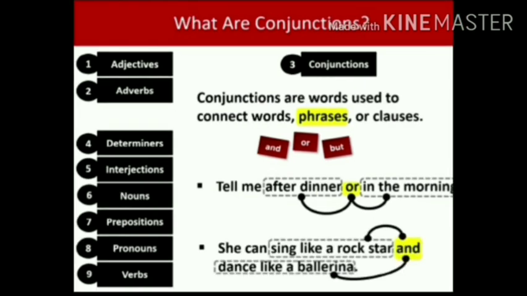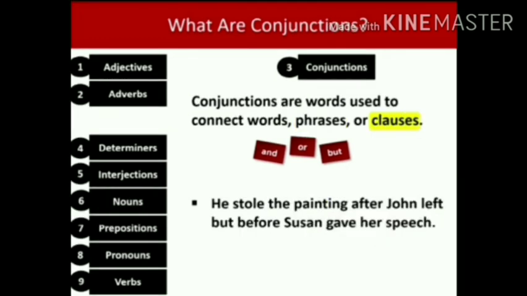One more example for the joining phrase is: She can sing like a rock star and dance like a ballerina. What is meant by ballerina? Ballerina means a female ballet dancer. What is the conjunction used in this sentence? And is a conjunction because it joins these two phrases: sing like a rock star and dance like a ballerina. So, this is the example sentence for the conjunction phrases.